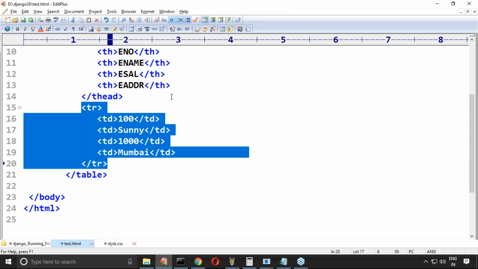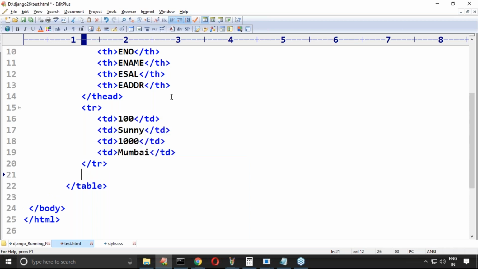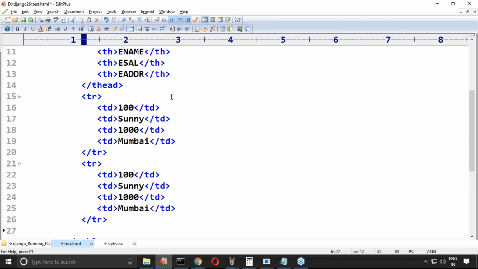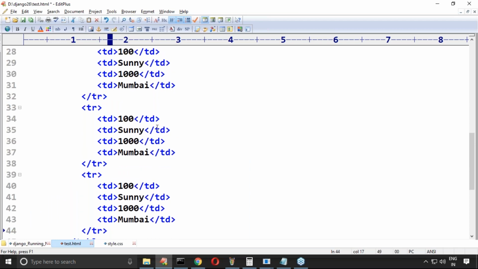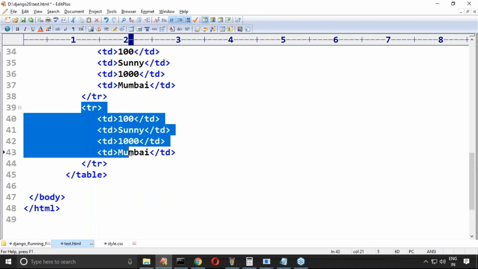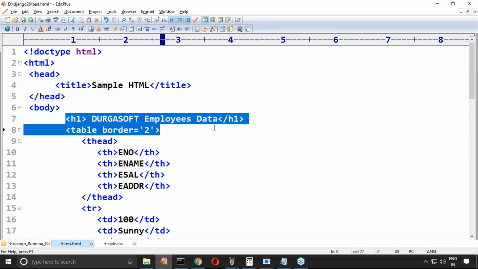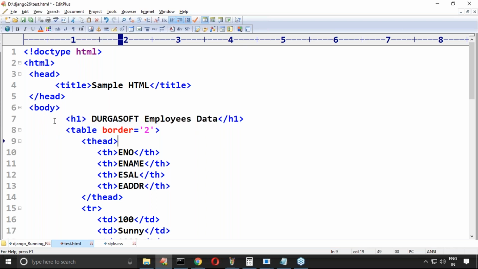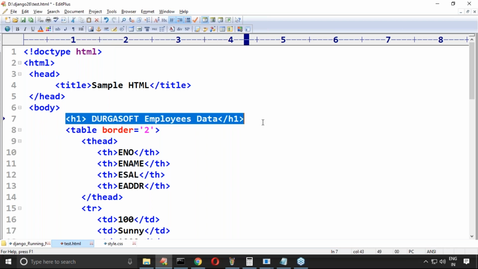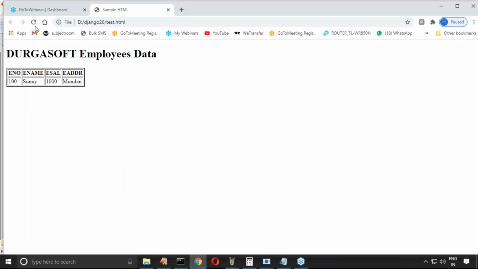Yeah, is it possible or not? Okay, yes, multiple things you can take. We can take any number of trs, no problem at all. Okay, about the table heading, sir, there is no heading for the table. Any table heading, you can just take anything at the beginning. There is no heading kind of thing here. Okay, normal head. Now observe, yes, this is the data what we have. If you want, you can change the data, right?